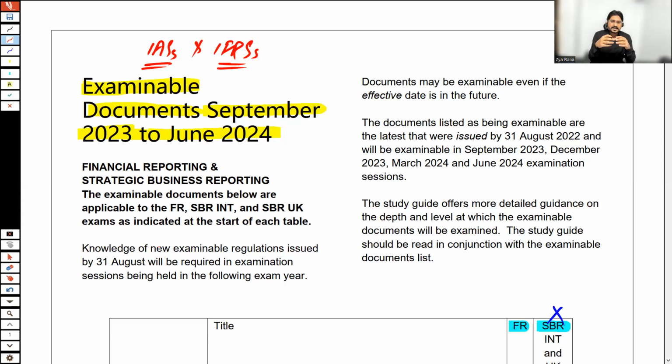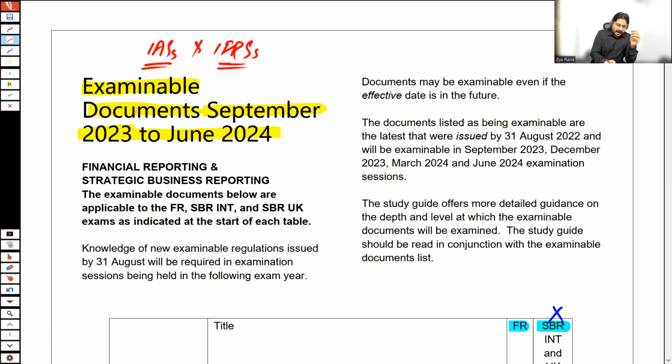All of these areas are there at F3 level, but not at FR level. But yes, the knowledge which we have gained is directly relevant to our FR. You should not think that we need not know about bank reconciliation while studying FR, because the basic things are covered at F3 level, but all of these things are also relevant to your FR paper or your SBR paper as well.